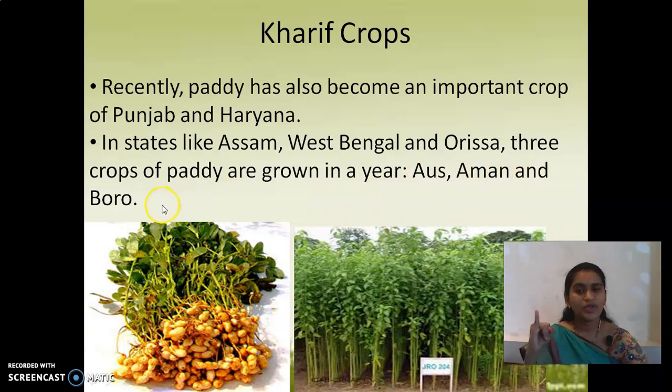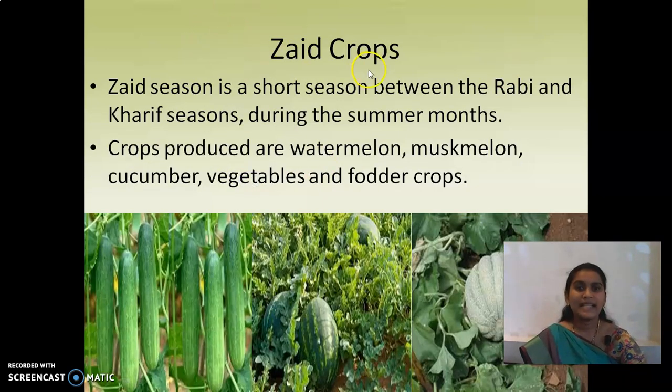Okay. Guys, you have to remember what is the season we have to sow and harvest, and then which are the major Kharif crops and which are the states we can see this. Okay. And the next one it is Zaid crops. So the Zaid season, they'll call it in between the Rabi and the Kharif crops, which they'll get in the summer months. So that month will be considered for these Zaid crops. So they'll grow very fast.